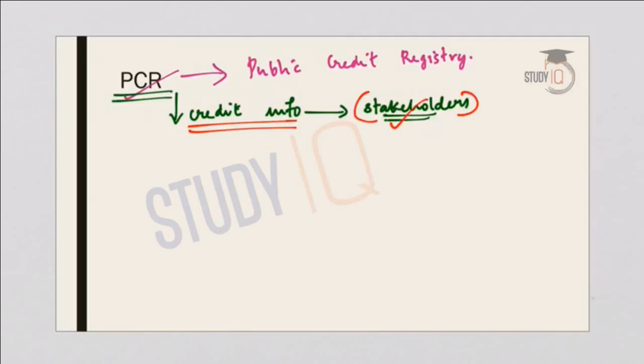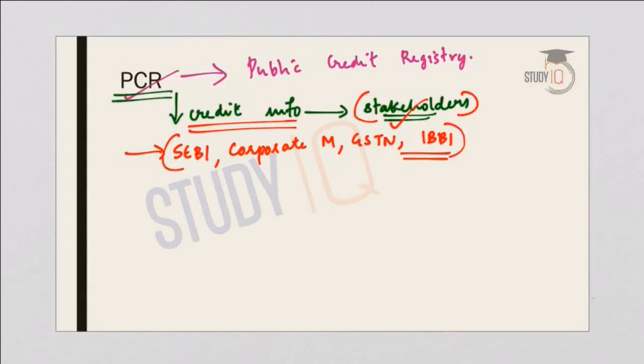So this will include information from SEBI, that is Securities and Exchange Board of India, Corporate Affairs Ministry, GST network, and also from IBBI, that is Insolvency and Bankruptcy Board of India. So information will be made available from all these sources. Now again, this is managed by RBI, and reporting of loan details will be mandated by law under the Public Credit Registry. So these are some facts regarding PCR or the Public Credit Registry.